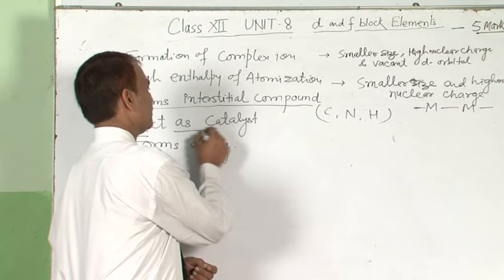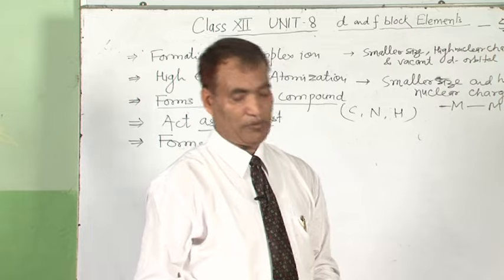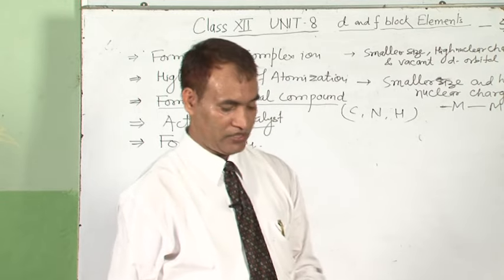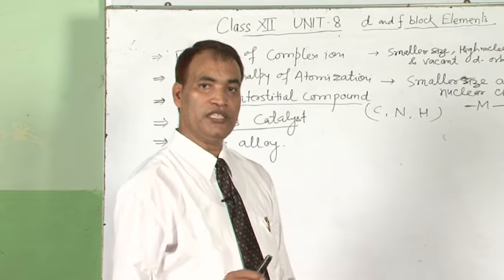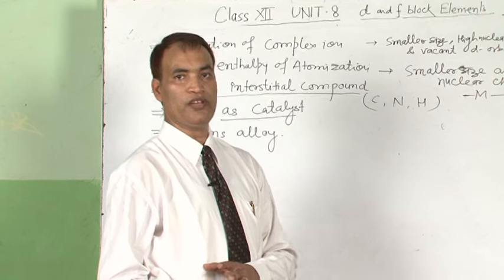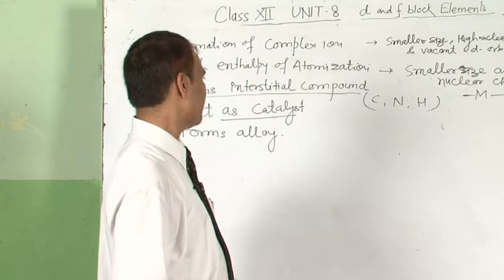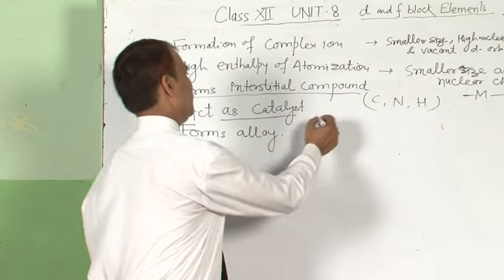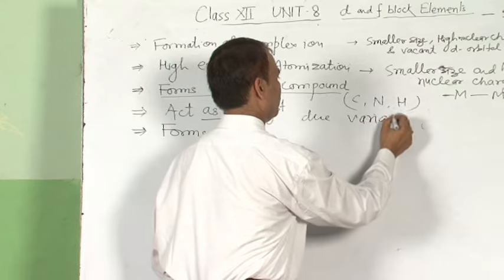Next, transition metals act as catalysts. We know the property of catalysts, already studied in surface chemistry. They act as catalysts due to the variable oxidation state. Since the transition metal shows variable oxidation state, it acts as a catalyst due to variable oxidation state.